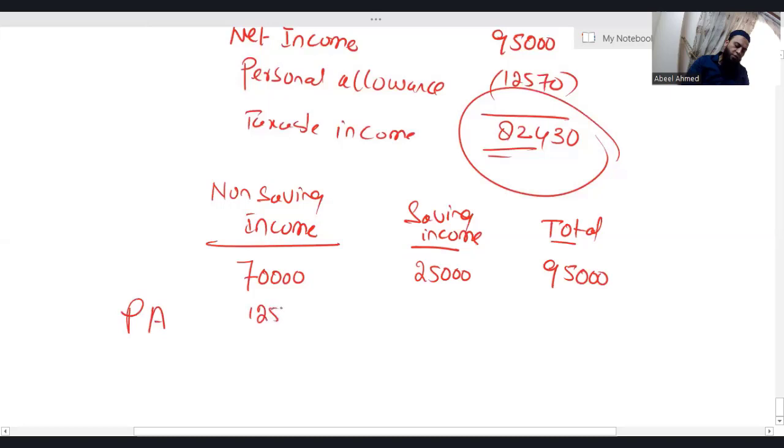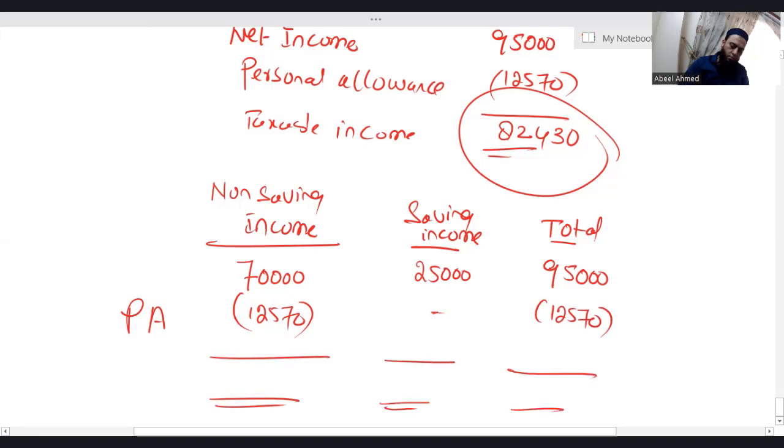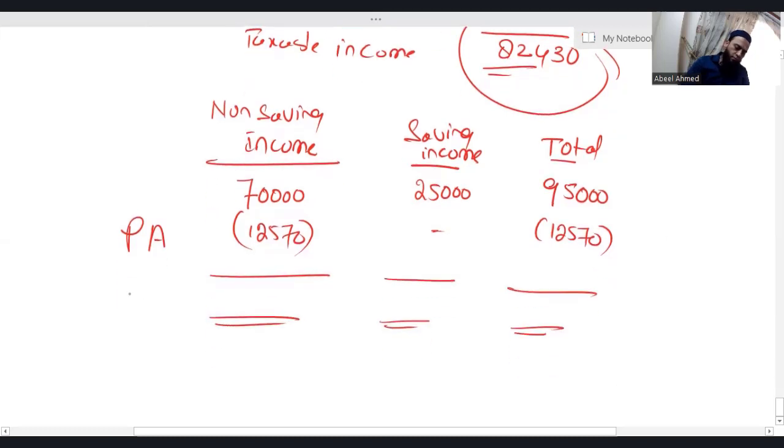Personal allowance is 12,570. So 70,000 minus 12,570, I'm getting taxable income of 57,430.